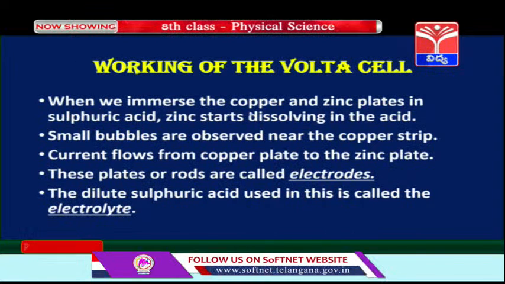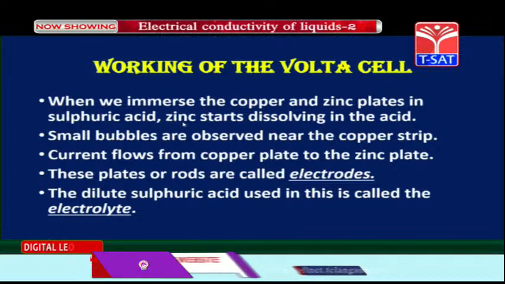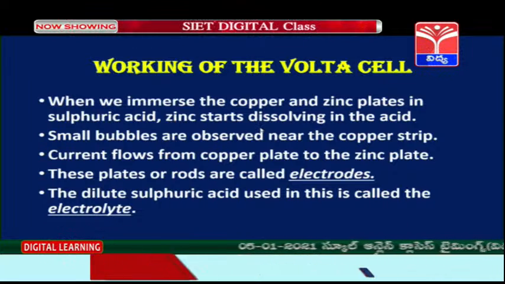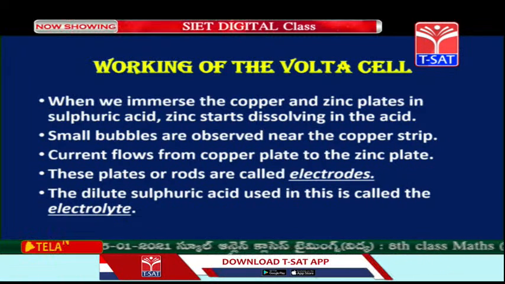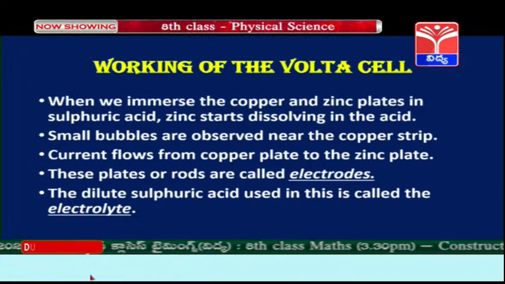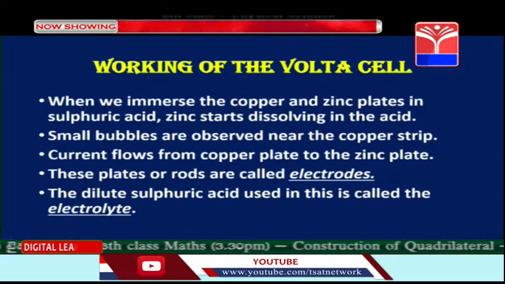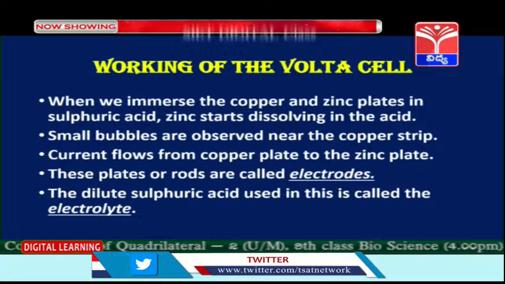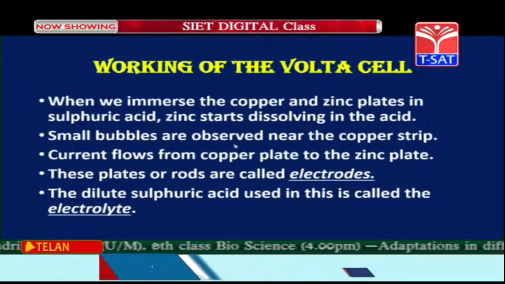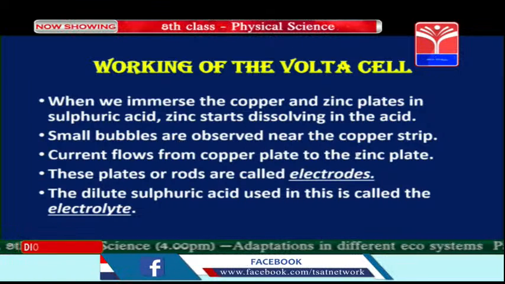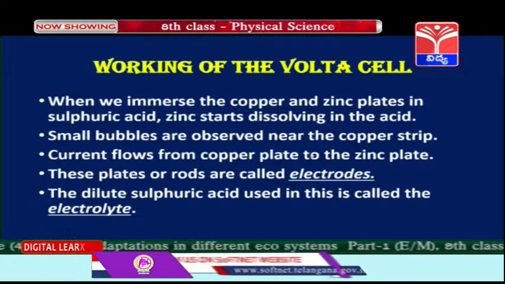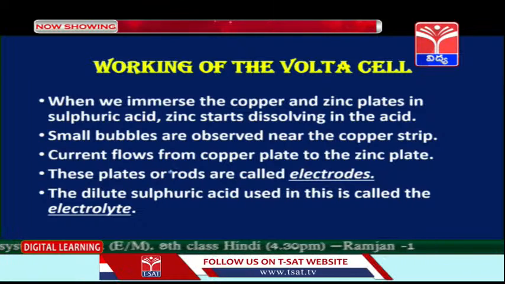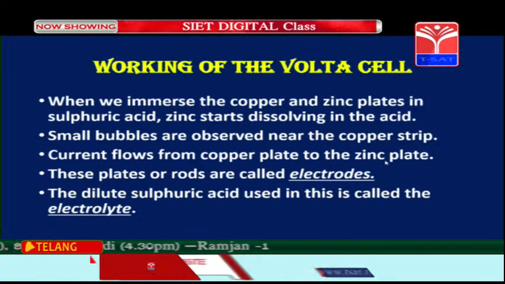When we immerse the copper and zinc plates in sulfuric acid, then zinc starts dissolving in the acid. Children, this can be observed by the bubbles forming on the zinc plate as soon as you dip it in the acid. Immediately you will observe that zinc starts to dissolve in the acid. Small bubbles are observed near the copper strip. Now even near the copper strip, small bubbles are observed. That is, current flows from copper plate to the zinc plate.